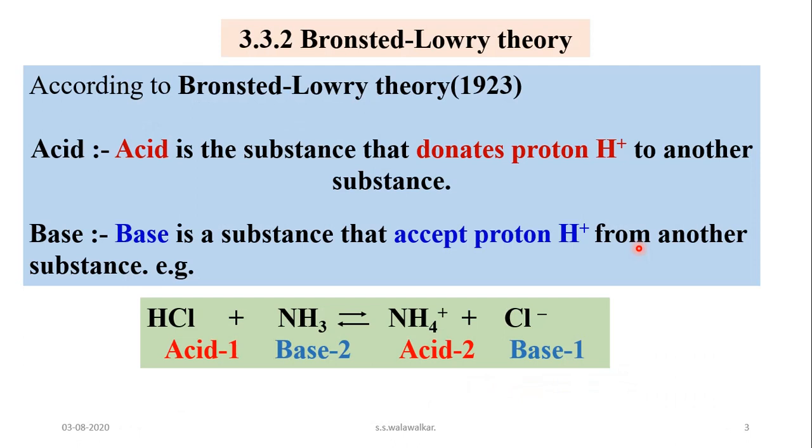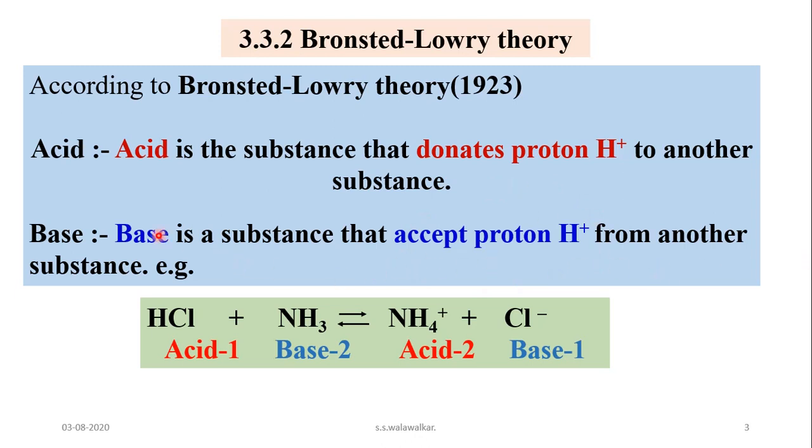This theory is based on proton transfer. According to this theory, an acid is a substance that donates a proton to another substance. In short, an acid is a proton donor, that is, a hydrogen ion donor, and a base is a substance that accepts a proton from another substance.